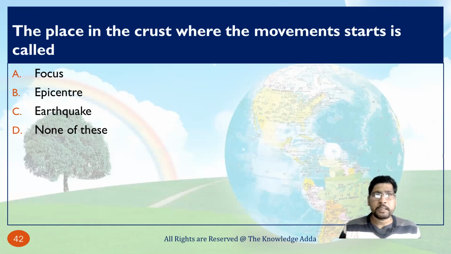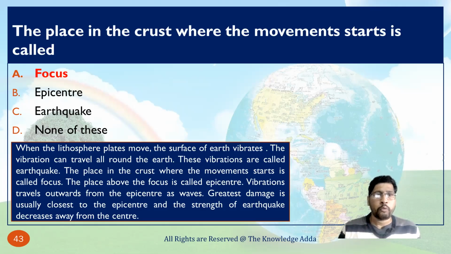The place in the crust where the movement starts is called the focus. When the lithosphere plates move, the surface of the earth vibrates, and this vibration can travel all around the earth. These vibrations are called earthquakes.